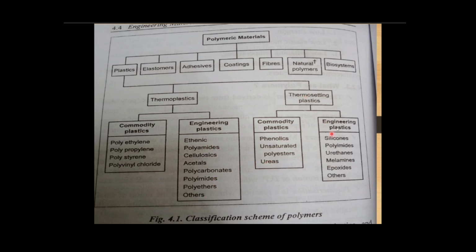Examples for thermosetting plastics are commodity plastics such as phenolics, unsaturated polyesters, and ureas, and engineering plastics such as silicones, polyimides, urethanes, melamines, epoxides, and others.